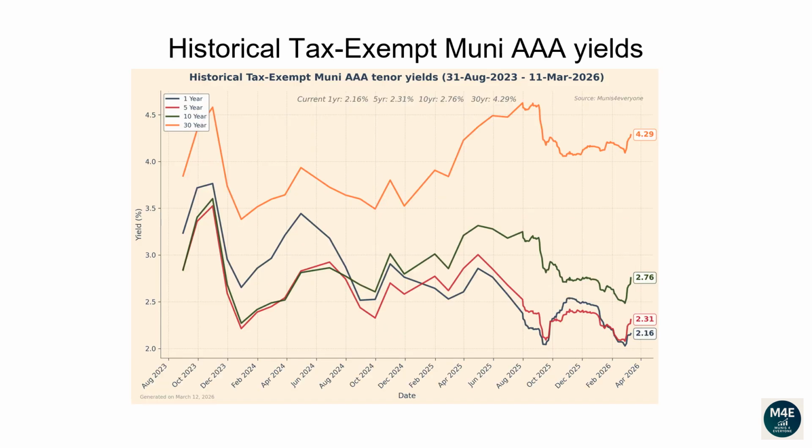This line plot and the next plot show how each tenor of the Muni yield curve has changed over time. From the 31st of August 2023 to the 11th of March 2026, the 1-year yield has dropped from 3.24 to 2.16. The 5-year yield has dropped from 2.85 to 2.31. The 10-year yield has dropped from 2.84 to 2.76. The 30-year yield has increased from 3.85 to 4.29.